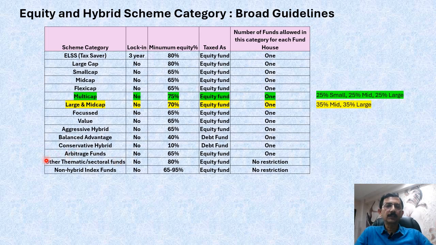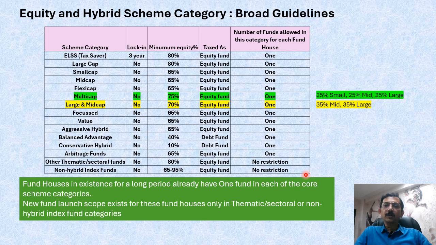And various themes can also be there, like the infrastructure theme, the defense theme, the PSU theme, and so on. There's no restriction on that. And in terms of index funds also, there are various indices, with Nifty 50, Nifty 100, then you have the mid cap 150, small cap, various indices. So there is no restriction in the final one as well.